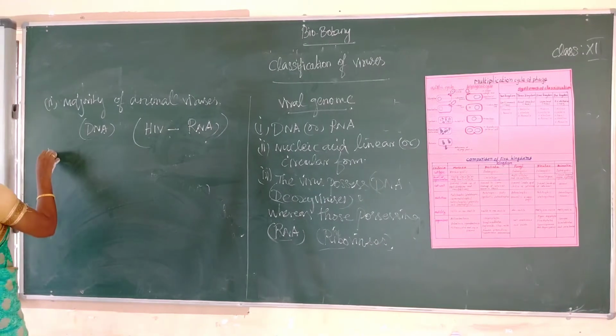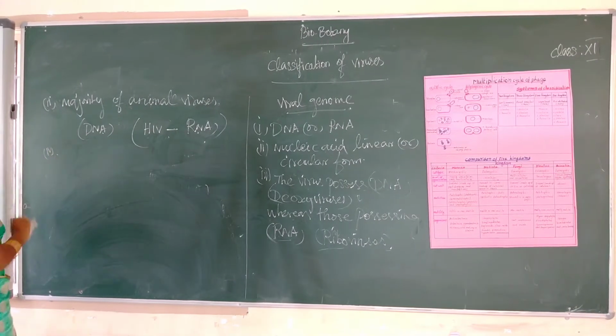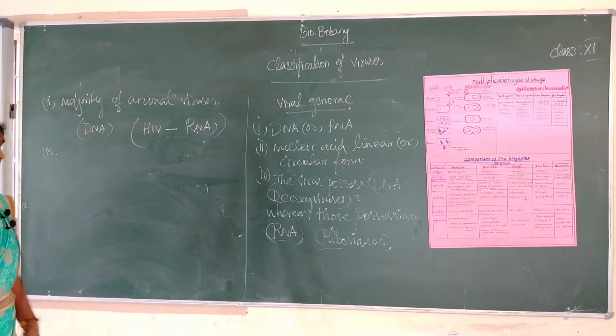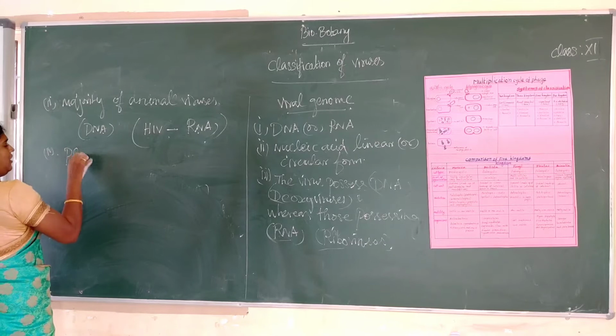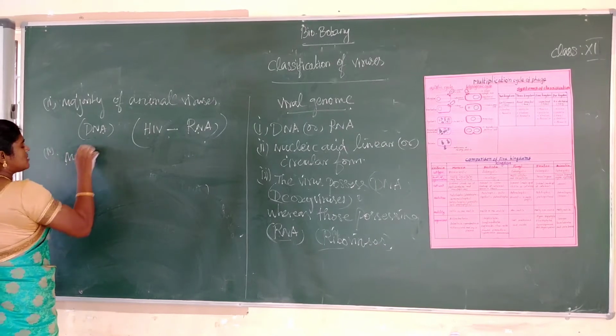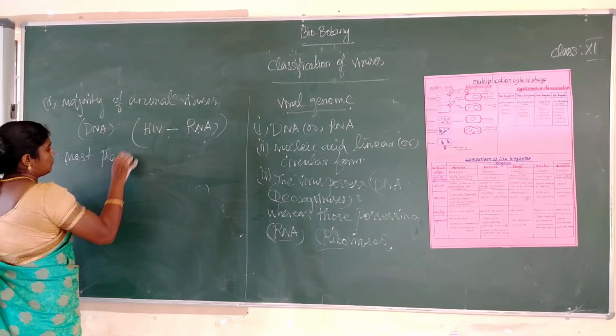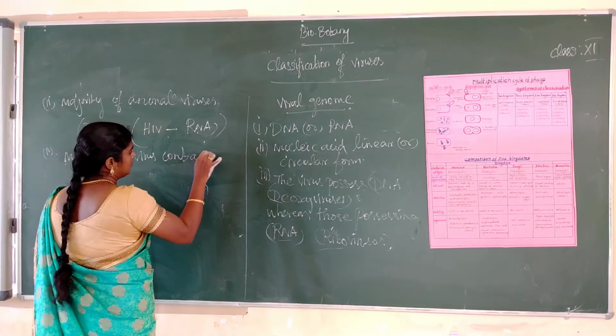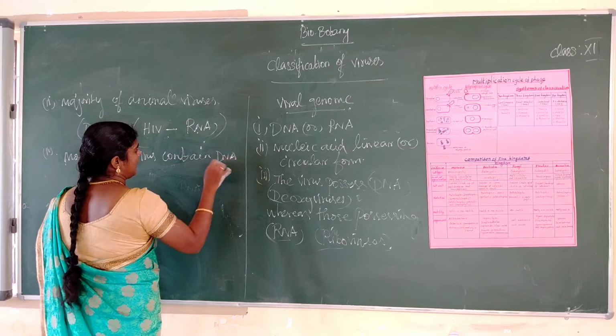Okay, next point, most of the plant viruses contain RNA, not DNA.